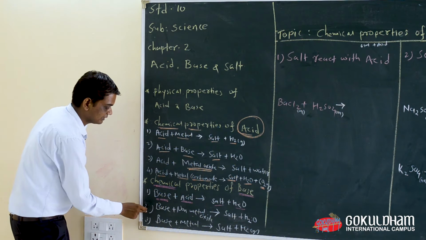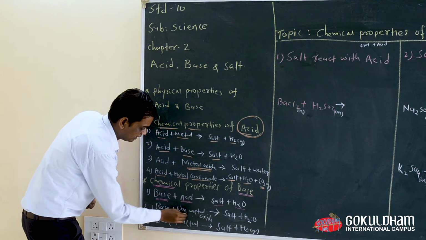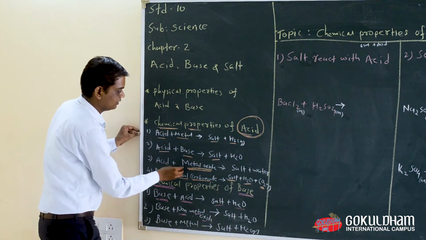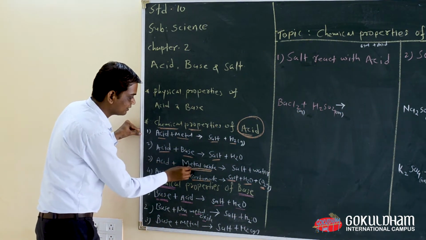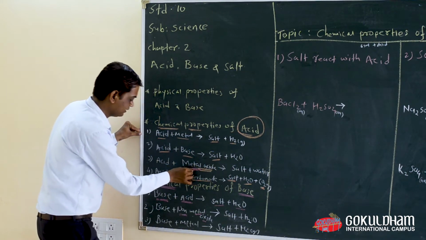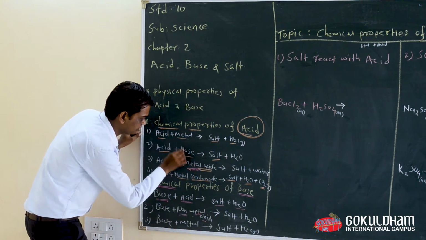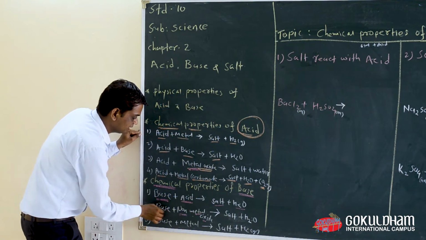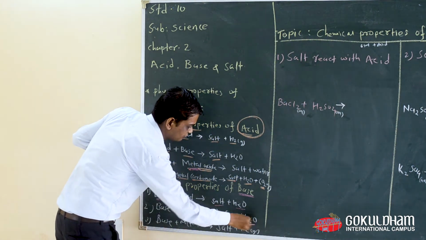The second chemical property of base is that base reacts with non-metal oxide. Everyone keep it in your mind, non-metal oxide. That means acid reacts with metal oxide, and base reacts with non-metal oxide. So everyone keep in mind this difference between acid and base. Base reacts with non-metal oxide, and we get salt and H2O, meaning water.